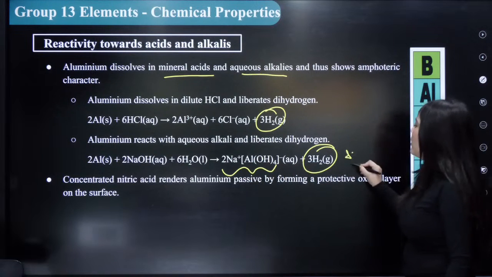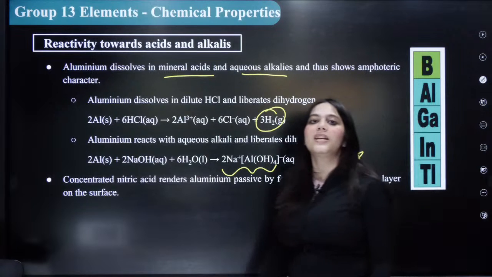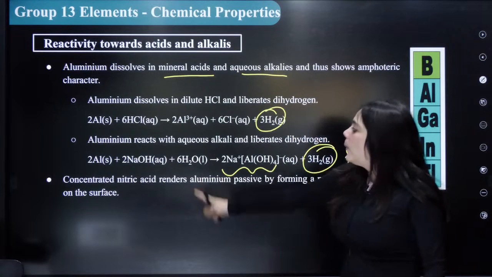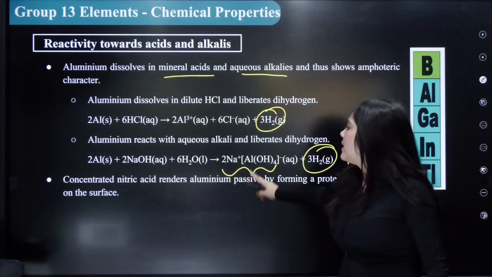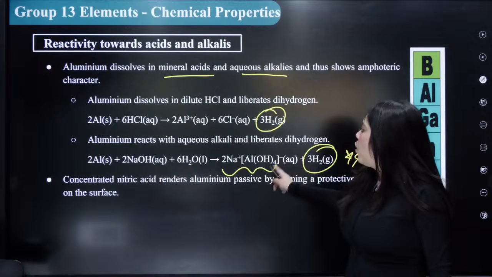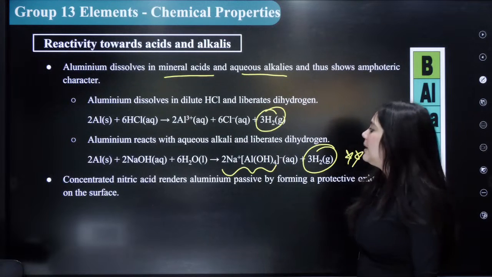Very, very important point once again. This is a NEET question. The NEET question asks, when aluminium reacts with the base, what is the complex formed? The complex formed is Na[Al(OH)4]. Remember this.